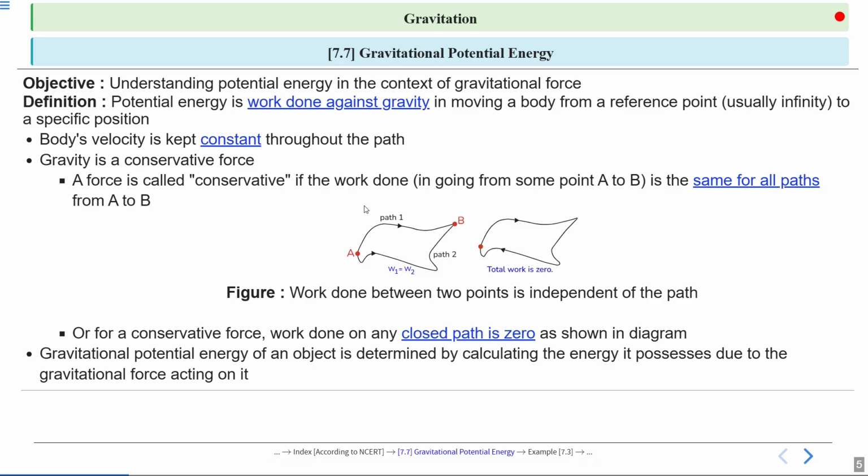Gravitational potential energy is determined by calculating the energy an object possesses due to the gravitational force acting on it. This energy is crucial for understanding how objects interact in gravitational fields, such as planets orbiting stars or objects falling to the ground.